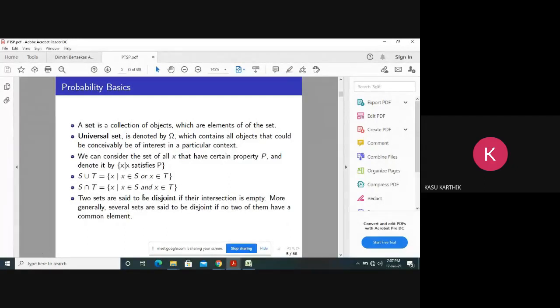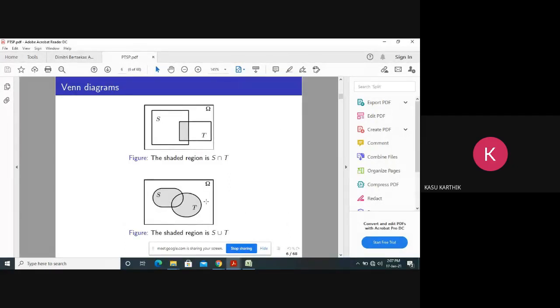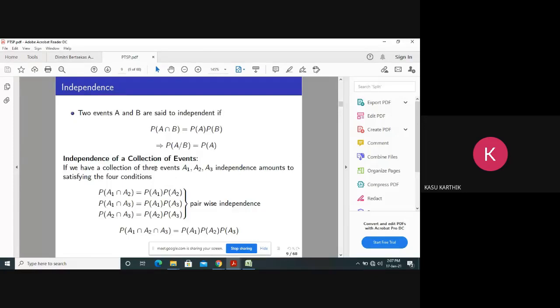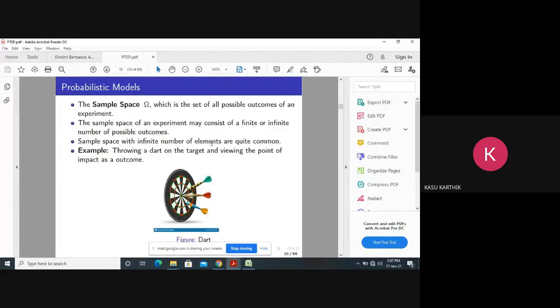All these basics. Okay. So what is intersection? What is the union? All these typical intersection and union kind of things. And this is the independence of events. Independence is also very important. You have to find out whether the given two events are independent or not by following these conditions. Now this is independence of a collection of events. If there are more than 2 events, how to check independence? So these are simple definitions which you have to remember.